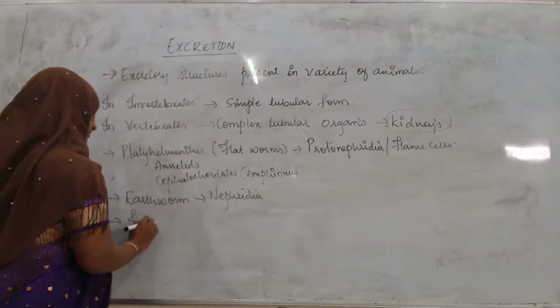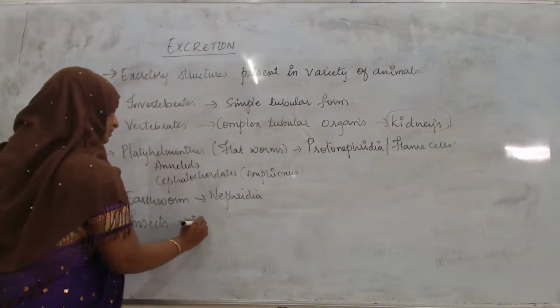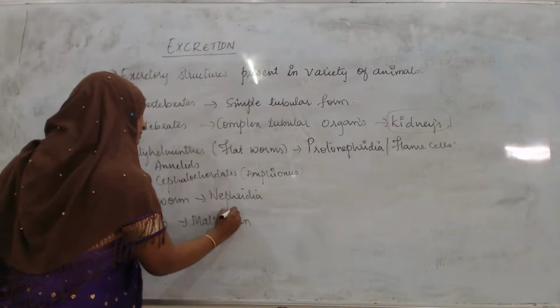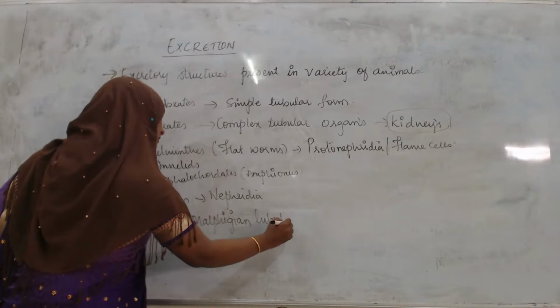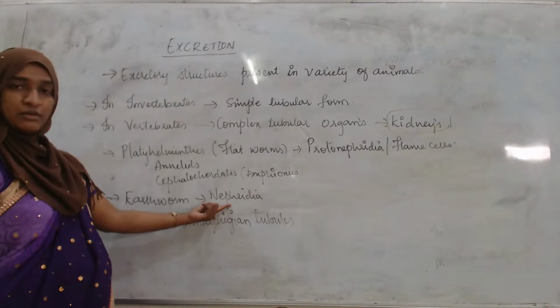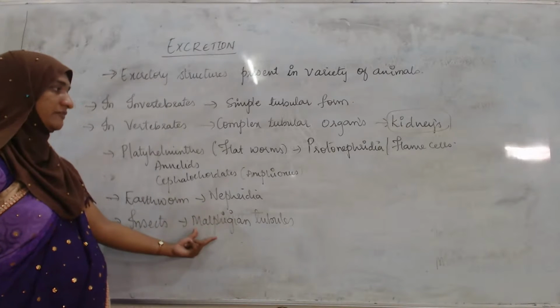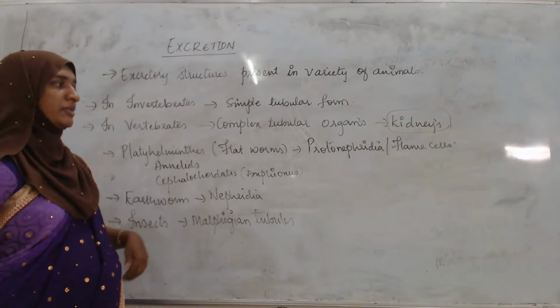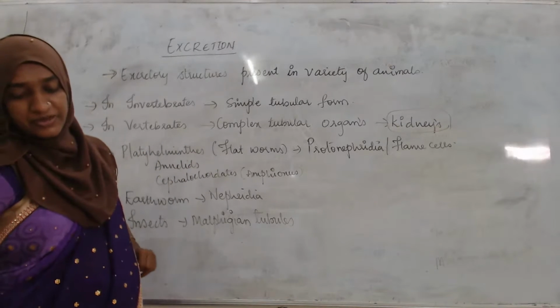And one more thing: Malpighian tubules, which are present in insects. What is it? It is the Malpighian tubules. In some earthworms, nephridia are present. In some insects, Malpighian tubules. In platyhelminthes, annelids, and cephalochordates, protonephridia or flame cells will be present.